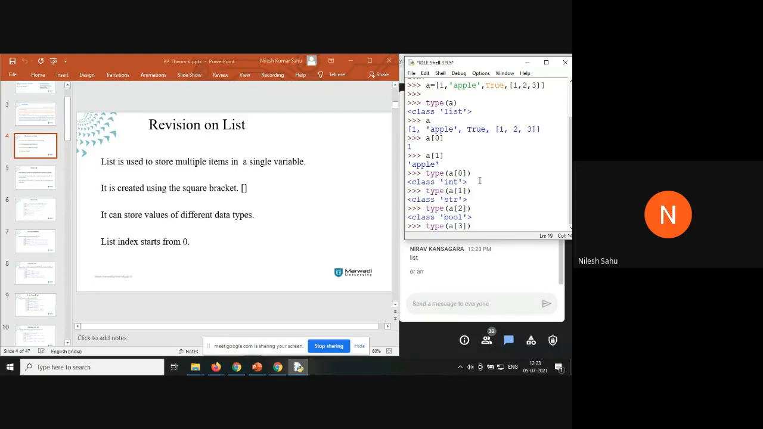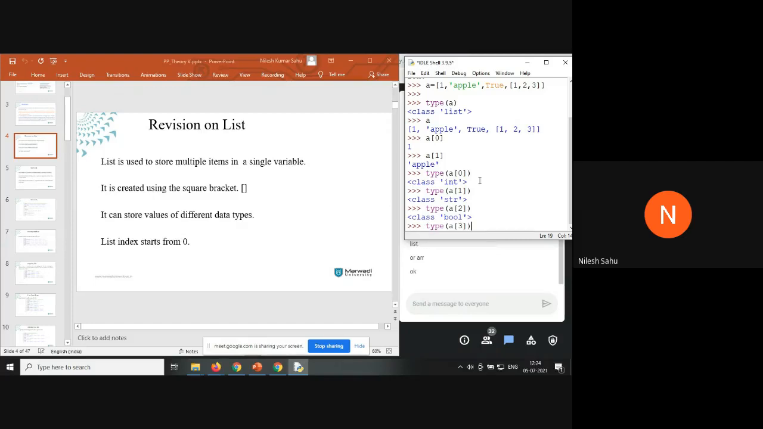Or ARR? Nirav, there is no concept of array in Python, unless and until you are going to use an external library, that is NumPy. NumPy is an external library which we are going to use in the further class, I think in unit 4 or 5. It is mainly used to define an array. By default, it is a list only, but we are converting the list into an array. Okay, Nirav?